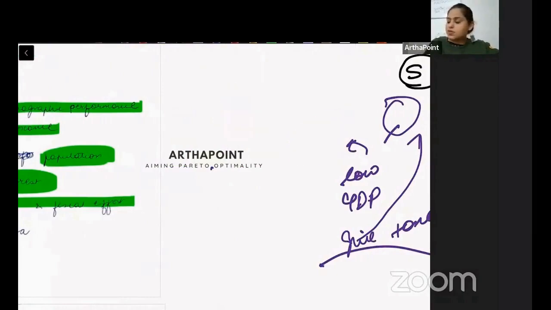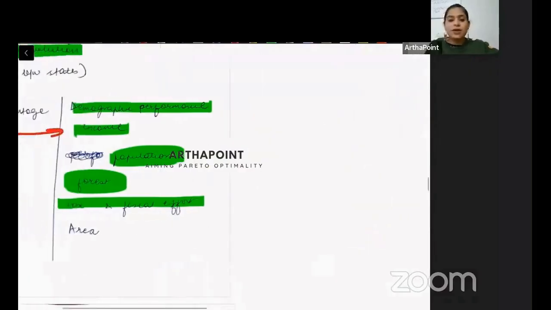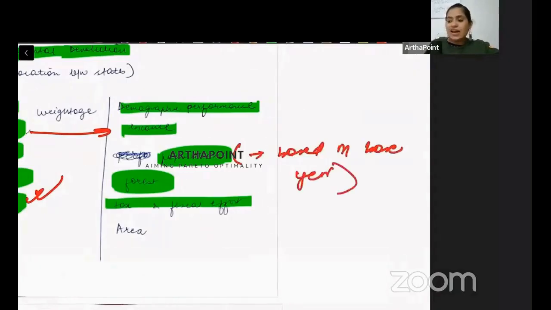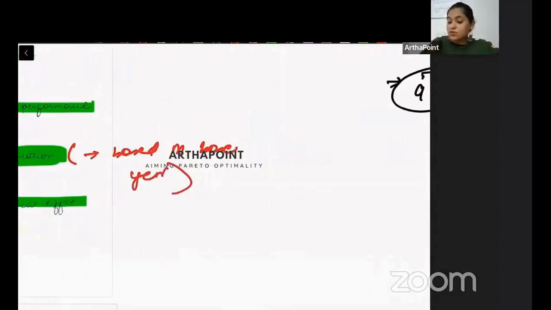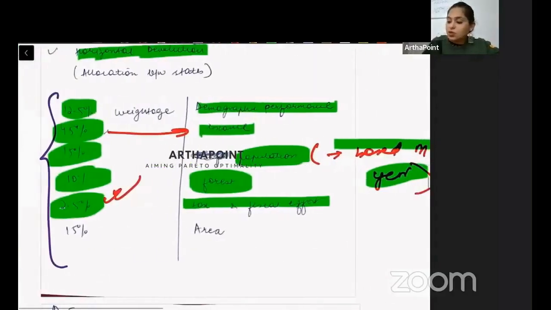Actually, what happens is that if you have higher population, these population figures are based on a base year. I'll have to find out what base year it was. I just forgot that. It is some 2002 year, a very early base year. Okay. This is based on the base year. अब इस साल में जितनी population थी, उसके behalf पे you will be getting money from the center.